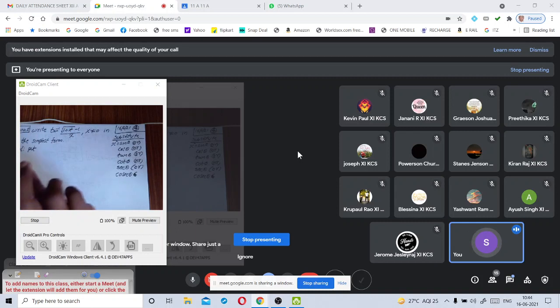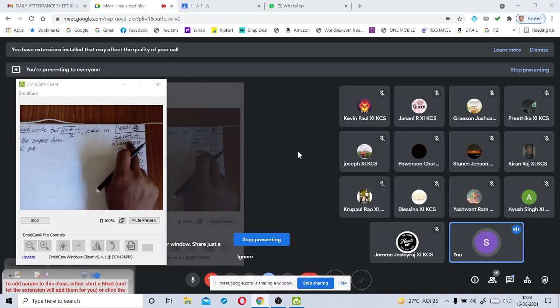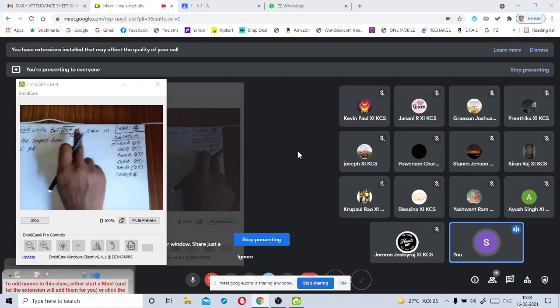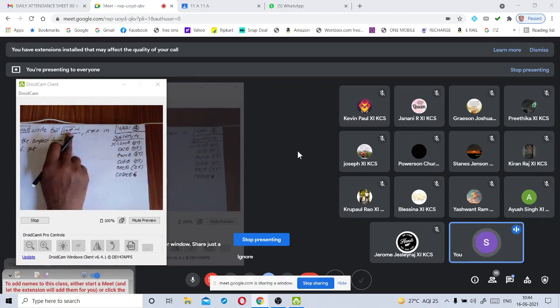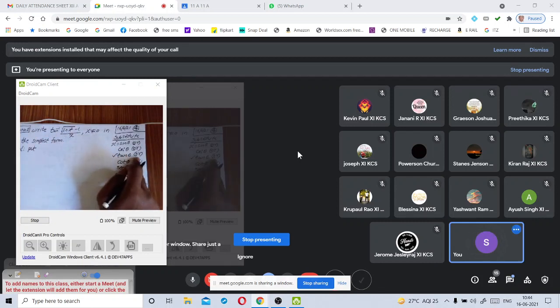In the first two cases, we are not getting a trigonometric identity, but in the third case, we are getting 1 plus tan square theta is equal to secant square theta. So here, this is a suitable substitution.